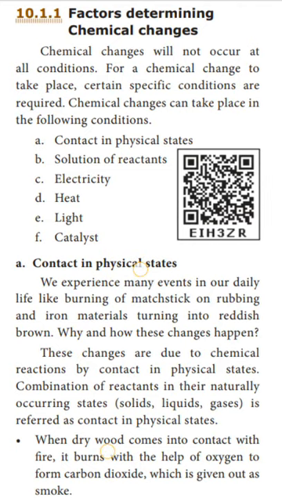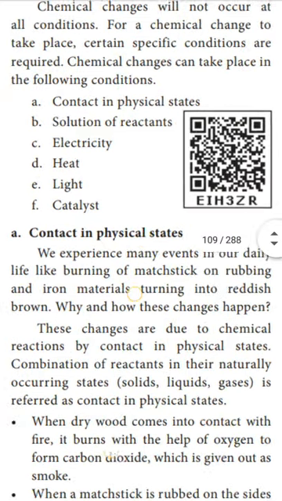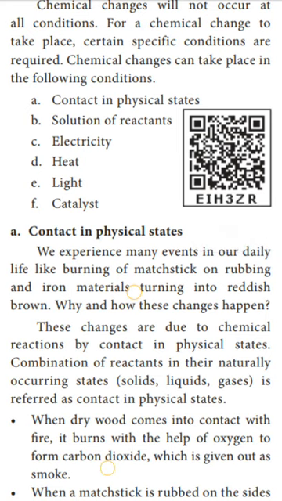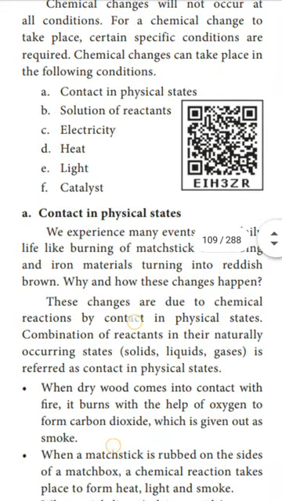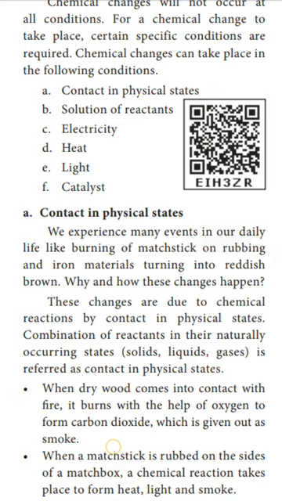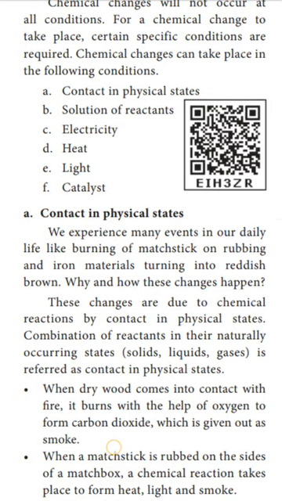What is contact in physical state? Combination of reactants in their naturally occurring states. Naturally occurring states means solids, liquids and gases, and this is referred to as contact in physical states. That means combination of reactants in solids, liquids and gases is called contact in physical states. While the objects in these states are in contact, a chemical reaction will take place.